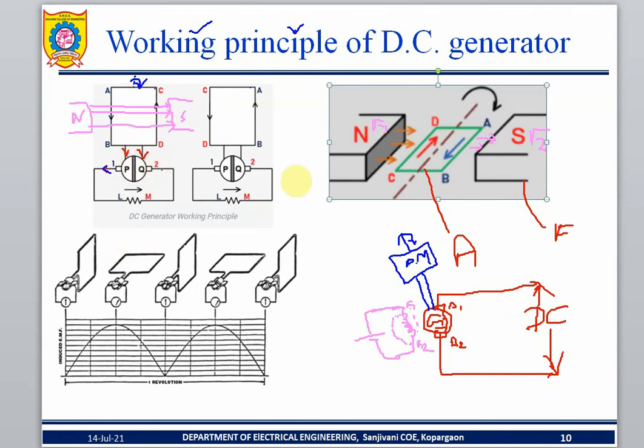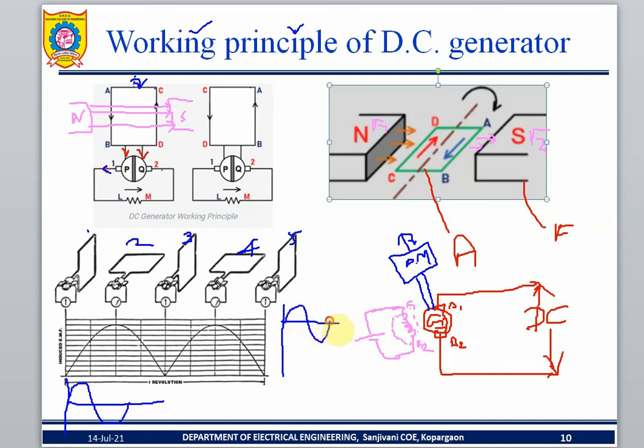Okay, so it is going to rotate through position 1, position 2, position 3, position 4, position 5, and repeat. Here I am going to use a slip ring. If a slip ring is used, what about the output? Your output will come like this, so it is an AC output.